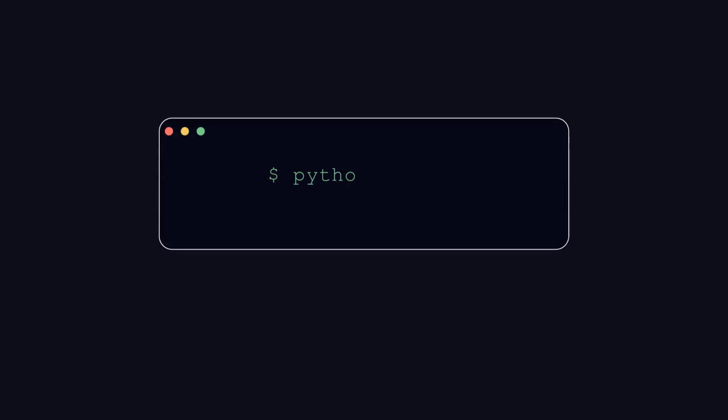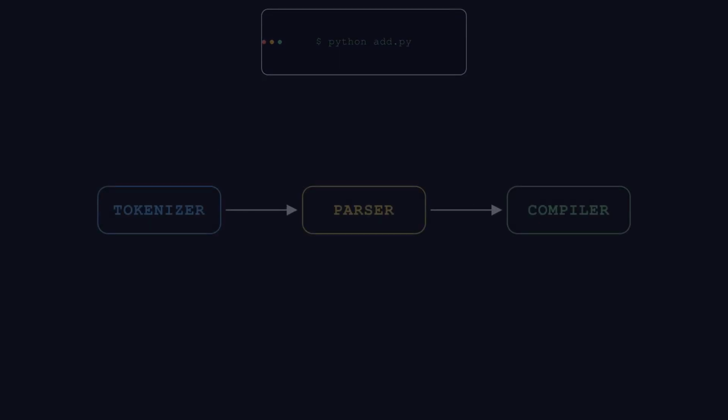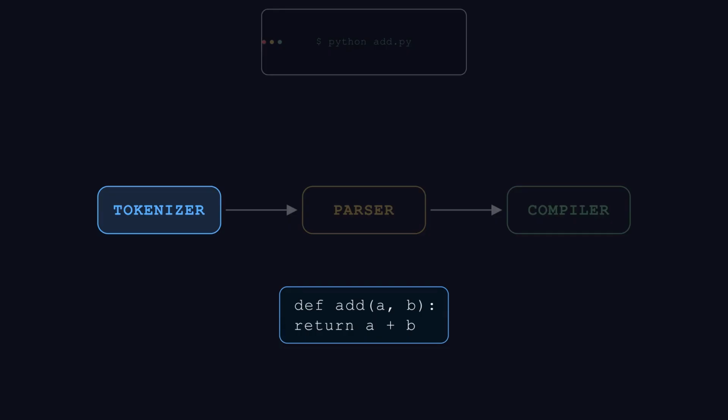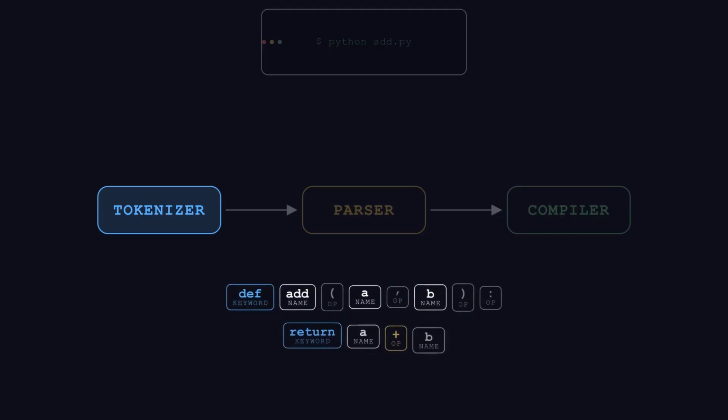So what actually happens when you hit run? Your source code goes through a real compilation pipeline. 3 stages, all hidden, all automatic. First, the tokenizer rips your code apart. Every keyword, variable, operator becomes a labeled token. Def, name, add. Open paren, your clean source code, now a stream of tagged pieces.